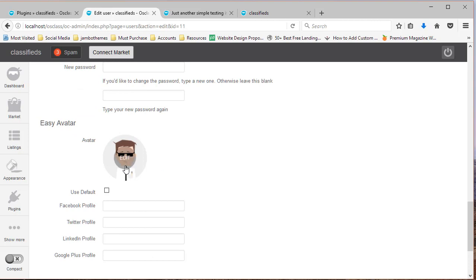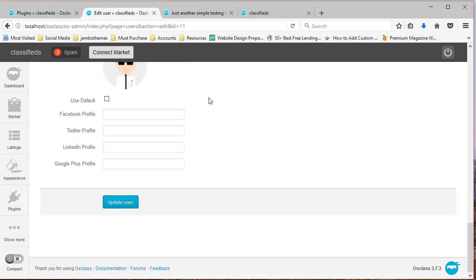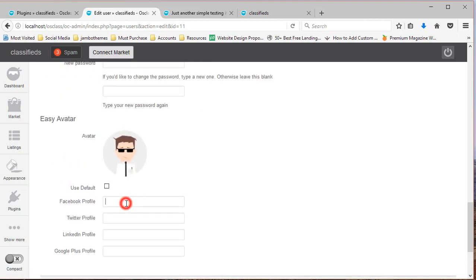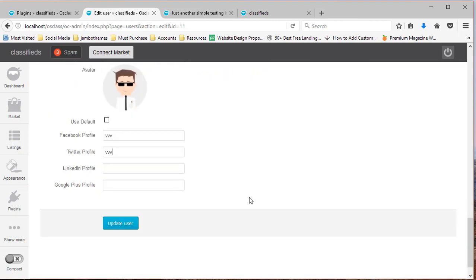As you can see, the plugin has not uploaded our photo, but other settings are working fine.